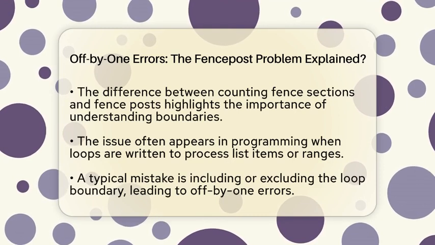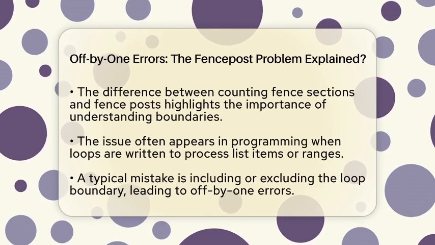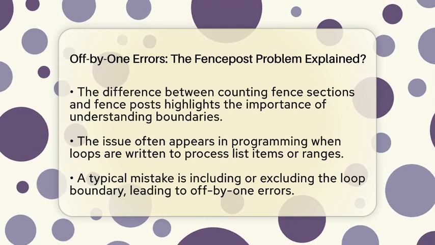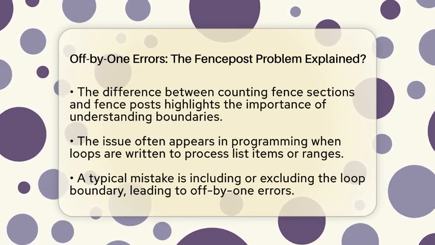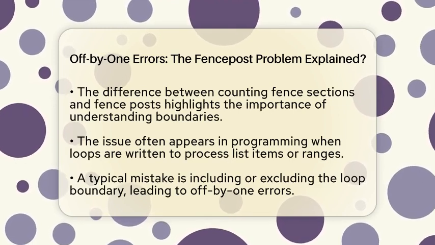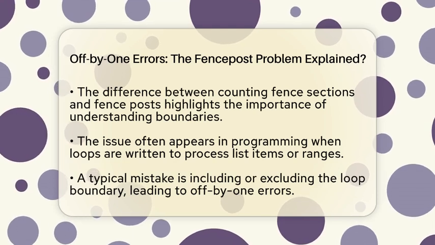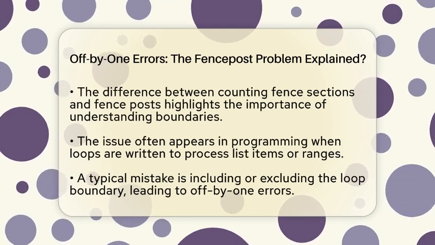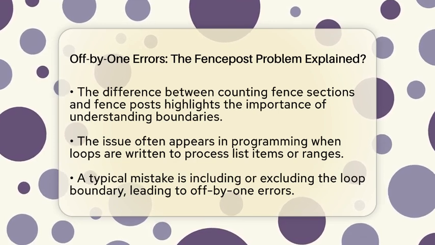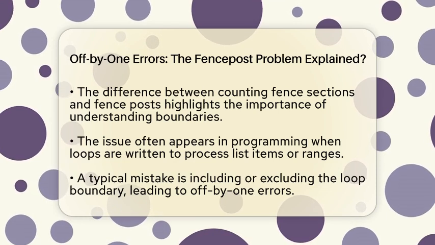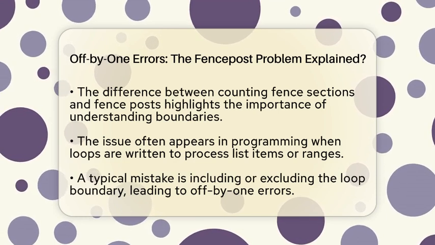Let's say you build a fence that is 30 feet long, and you want posts every 3 feet. If you just divide 30 by 3, you get 10. But that's not the full story. You actually need 11 posts because there's a post at the start and one at the end. The 10 sections between the posts are what you get when you divide 30 by 3, but the total number of posts is always one more than the number of sections.